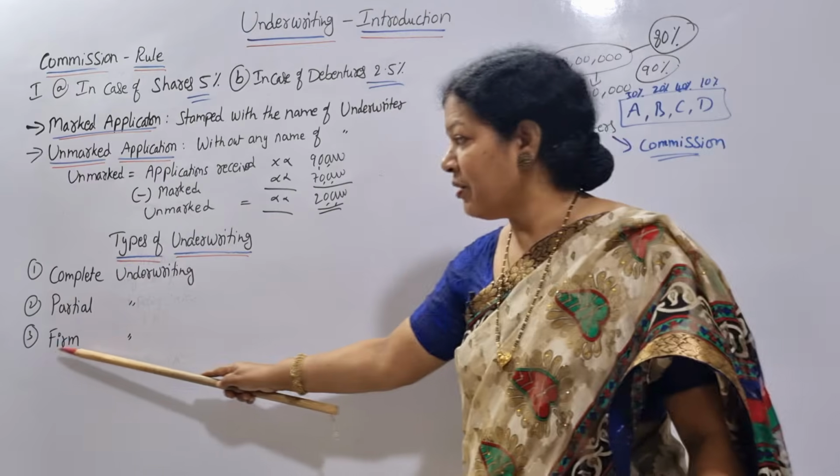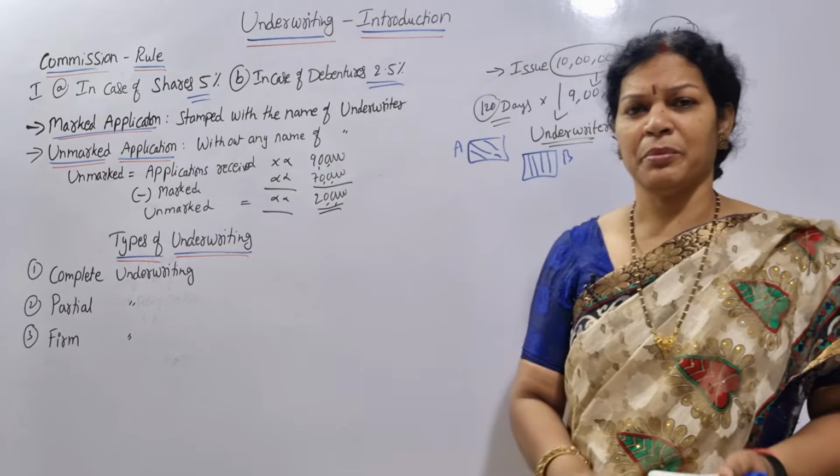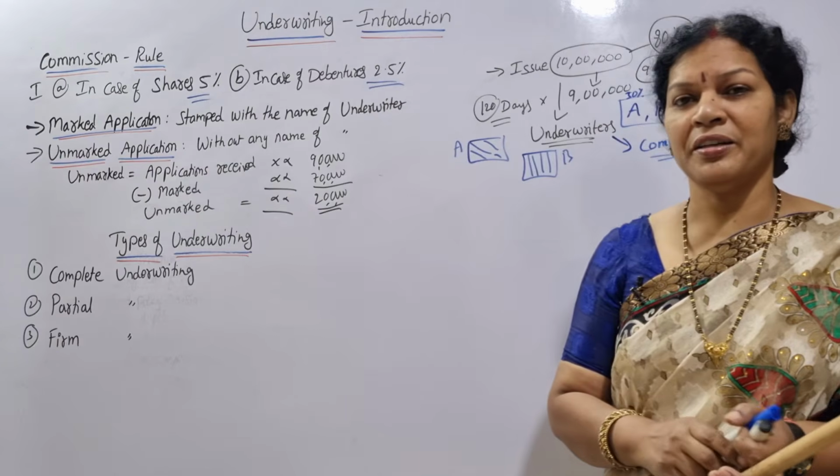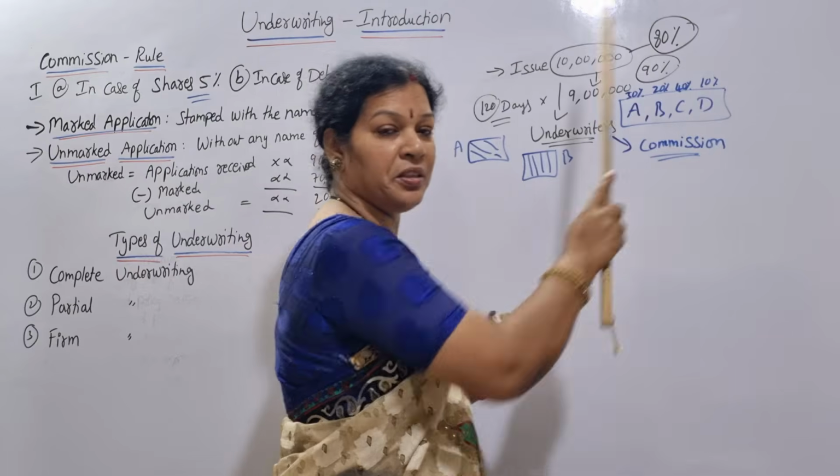And the third one is firm underwriting, very important. Suppose underwriters give commitments of 30%, 20%, 40% and 10%.